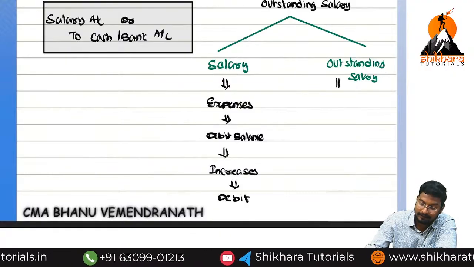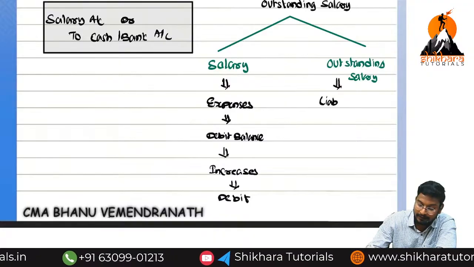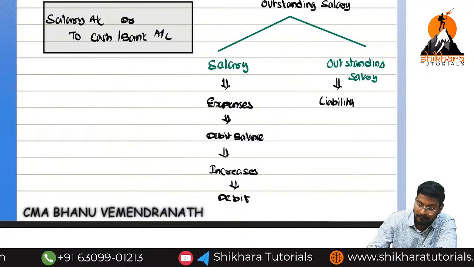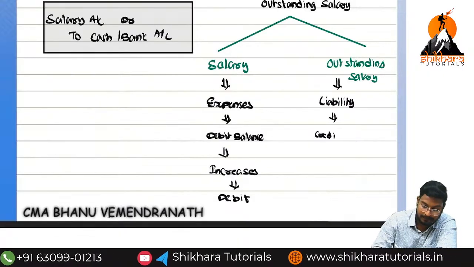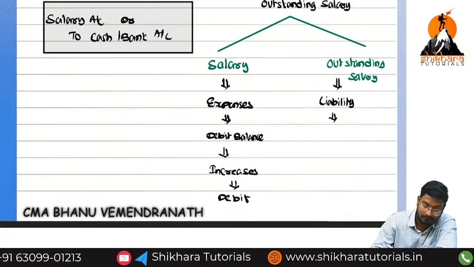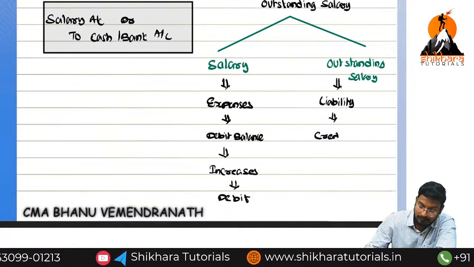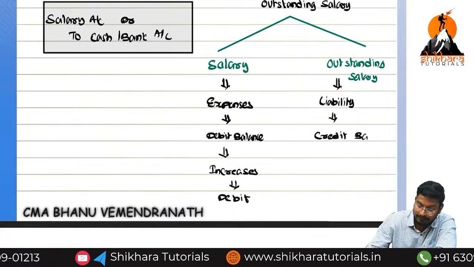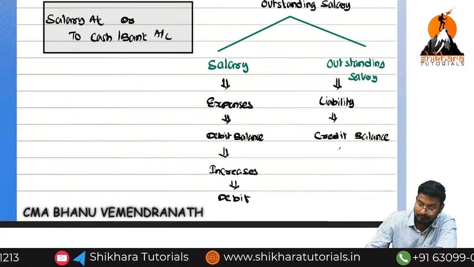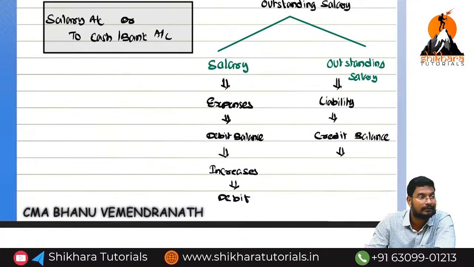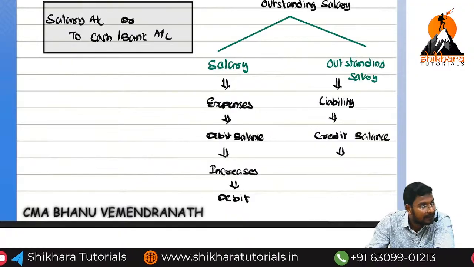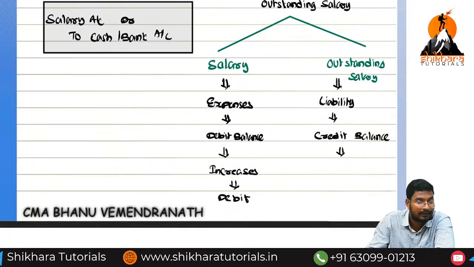Outstanding salary, liability. Will have which balance? Credit balance. So increases or decreases? Increases. Now only the liability was created.